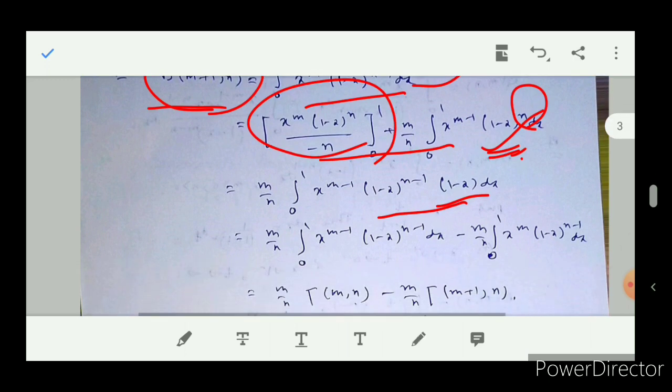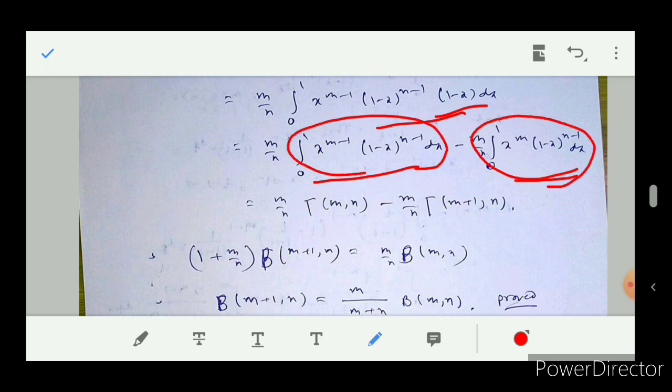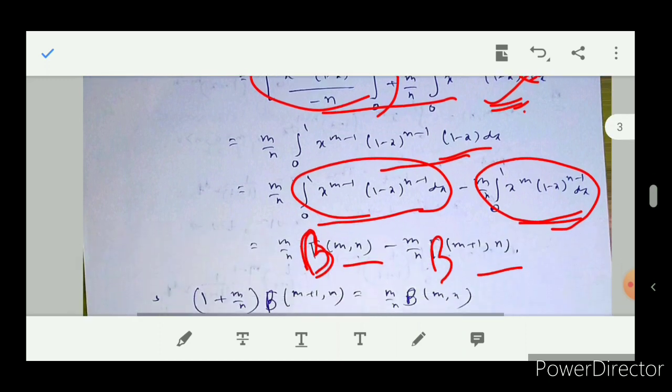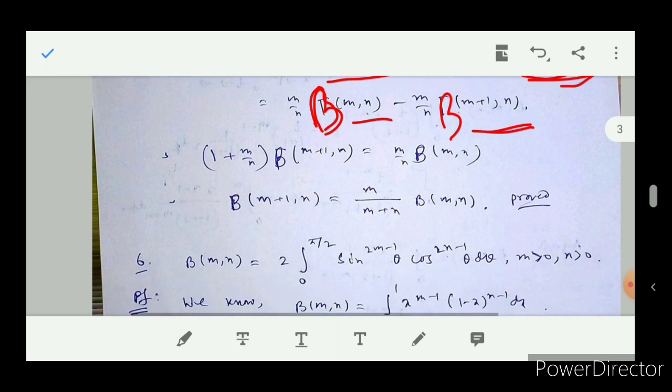Then if we take the product, it will become beta m n and it is beta m plus 1 n. Oh sorry, I have written here gamma. I don't know how I wrote it. Okay, beta m n equal, this is beta m plus 1 n. In the left side beta m plus 1 n is present. Then if we take beta m plus 1 n in the left side, we get the result.